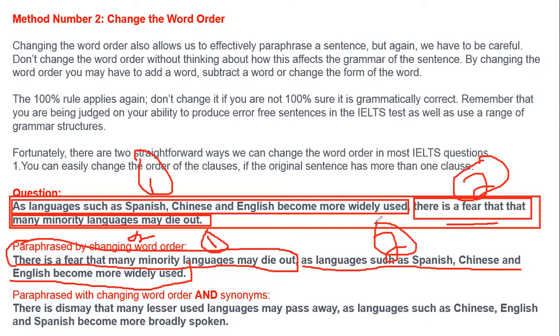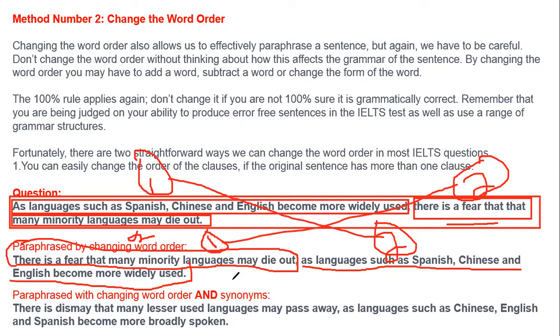So this is what I can say. The first part, clear, it became the second, and the second part, it became what? It became the first one. Clear? So you can see that we have changed the order of words, or the order of the clauses. Clear? So this is what we call the paraphrasing part.